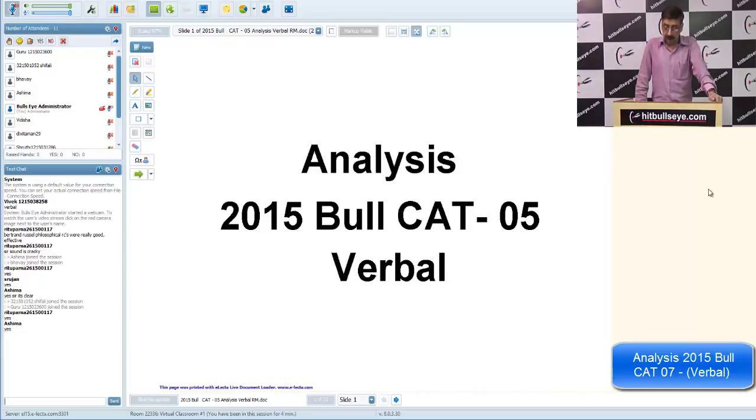So if I start with the analysis, there is nothing much to discuss today, but I have just picked a few questions because the paper is 14 easy and 19 moderate. This time, two RCs were a little tricky, and one or two summary questions. One or two para jumble questions, in spite of being easy, again had choices kept very close. So let's check. Let us start with the analysis.